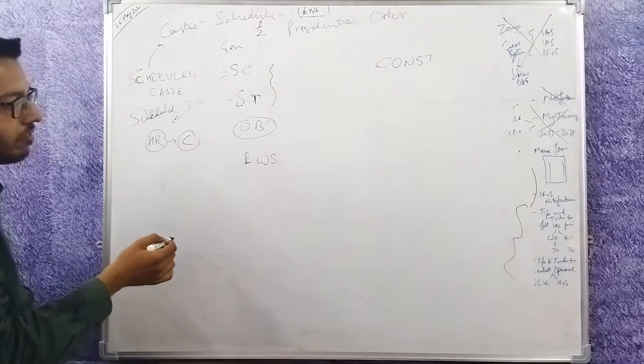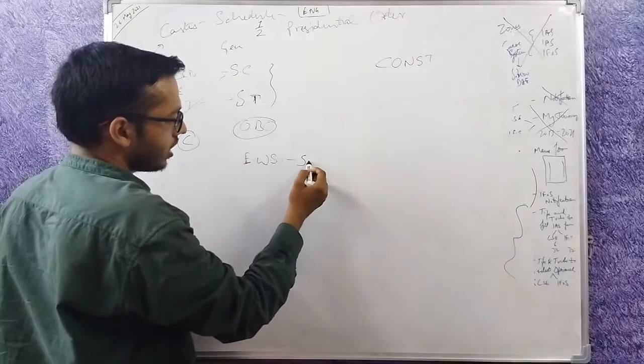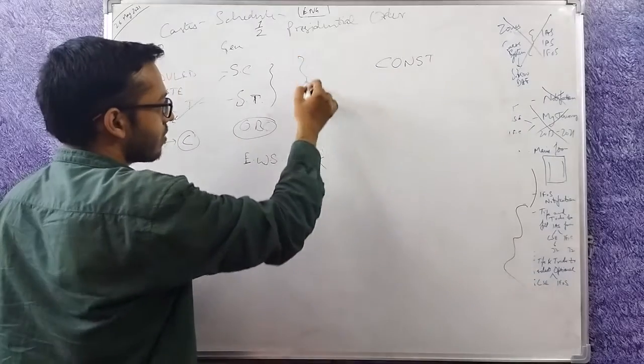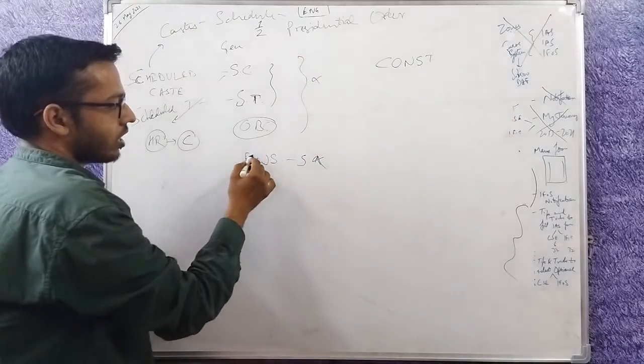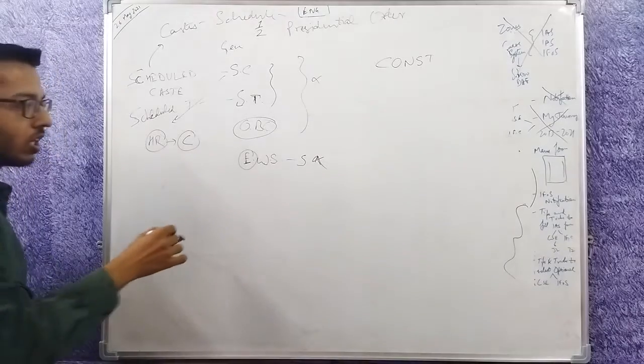EWS is economically weaker. They haven't suffered socially. Only these ones have suffered socially. They have suffered economically, so they are poor.